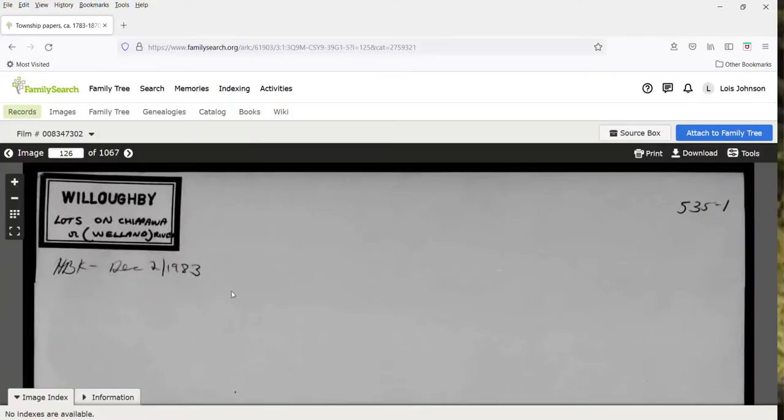If I go to the next one. So what they did on this one, on the Welland River, or it used to be called the Chippewa River or Chippewa Creek, it's got various names. They started with just some lots on the river. For the most part, Willoughby is done as lots and concessions, but on the river, I believe they've done it as just some lots. I'm going to go to page 136 here.